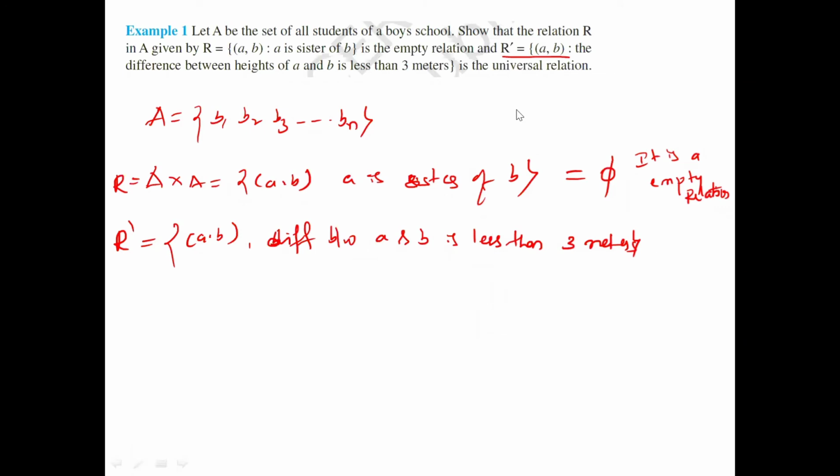Okay. So therefore, for all the boys, the difference of the height is obviously less than 3 meters. Therefore, all outputs are possible here. So what is the conclusion? R dash is a universal relation.